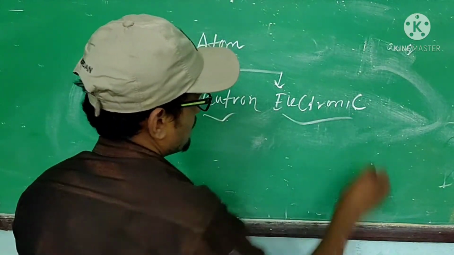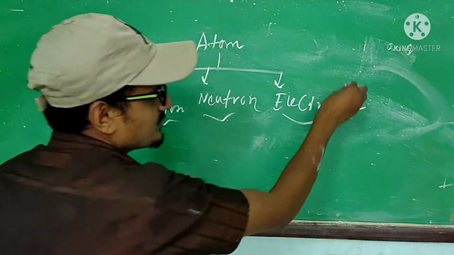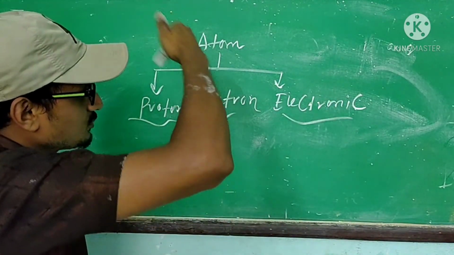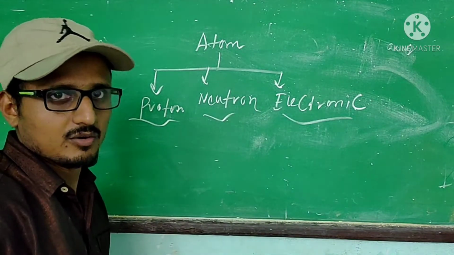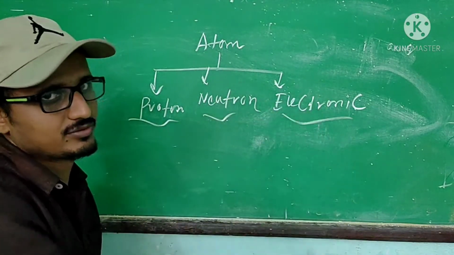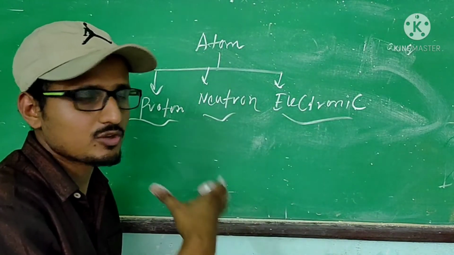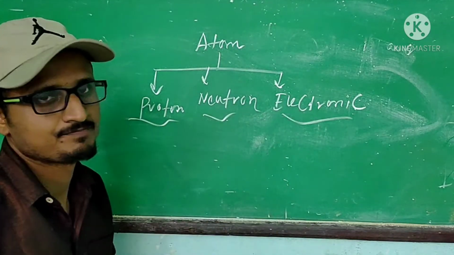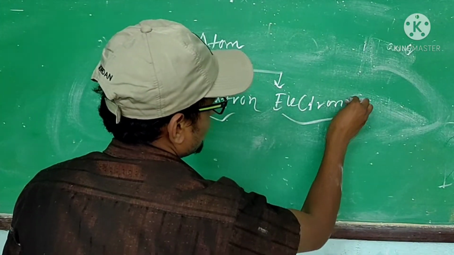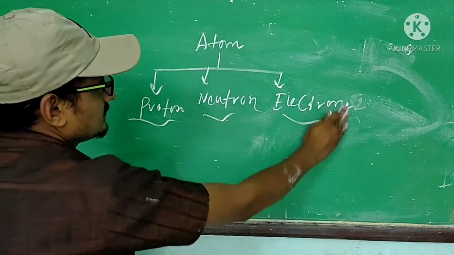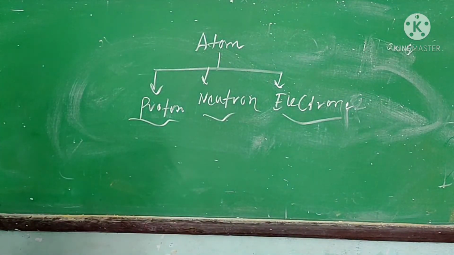Proton, neutron, and electron. Okay, so an atom consists of three particles: proton, neutron, and electron. By these three the atom is made. That means the structure of an atom contains these three: proton, neutron, and electron. Understood?